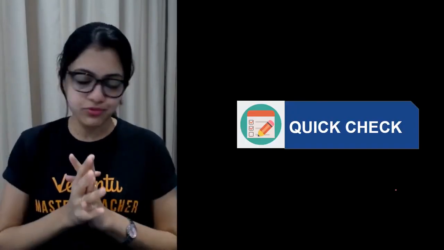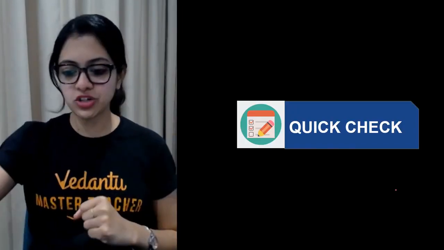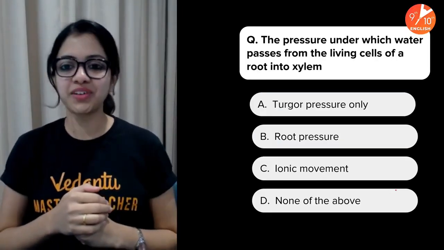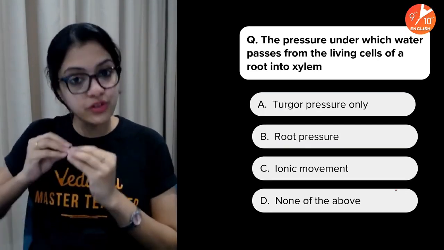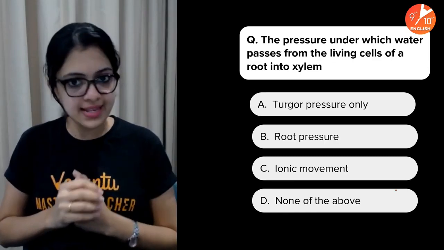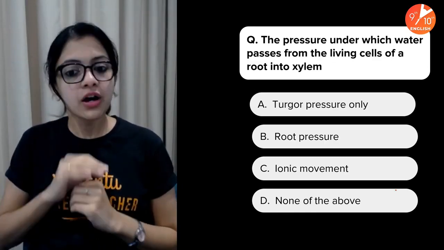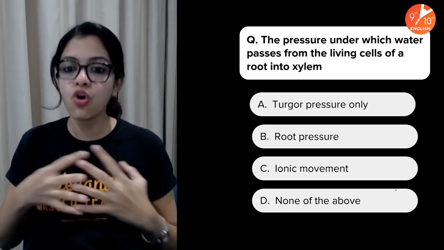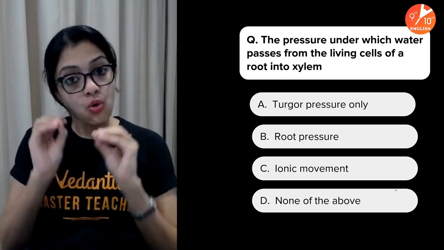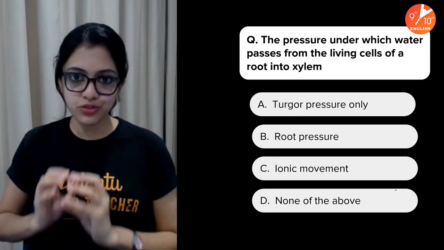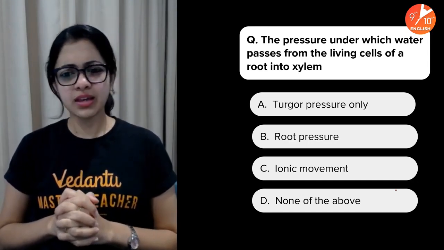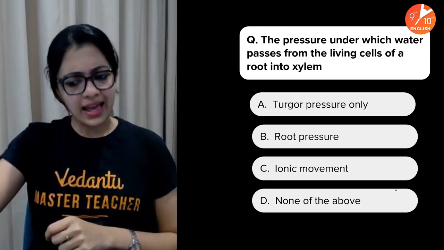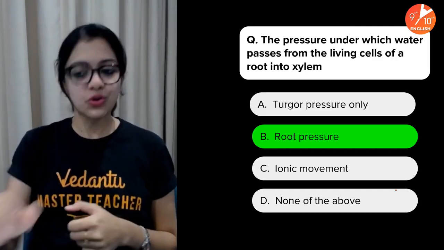Right, now it is time for a quick check. Let us quickly do a quiz to check how much of today's content you've understood. The pressure under which water passes from the living cells of a root into the xylem is dash. Turgor pressure, root pressure, ionic movement, or none of these? Yes, I think it's quite easy. And your time is up. The answer is, of course, root pressure.